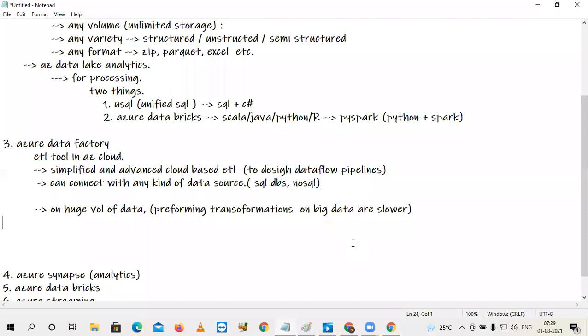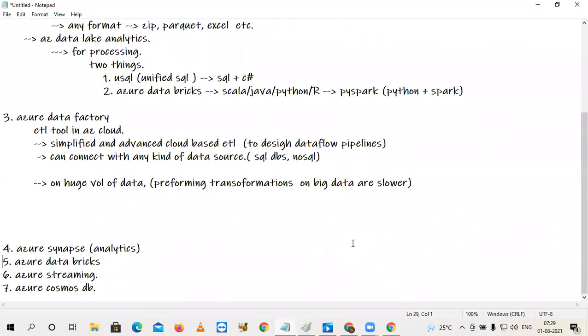slowly, everyone is coming towards the cloud. I don't know what the product name is in AWS, but in Microsoft, the product name of this ETL is Azure Data Factory. So next one is Azure Synapse. Finally, as an ETL developer, what is your responsibility? Connect with the data sources, perform the transformations, and finally load into some warehouse or some target. That warehouse environment is Azure Synapse. Azure Synapse is a data warehouse environment, a data warehouse in Azure Cloud.